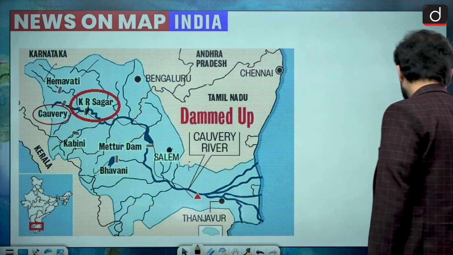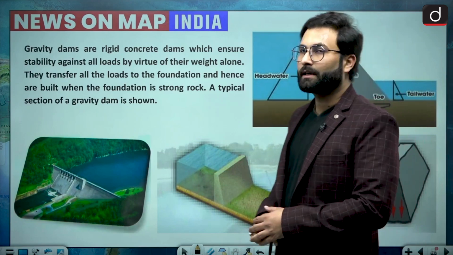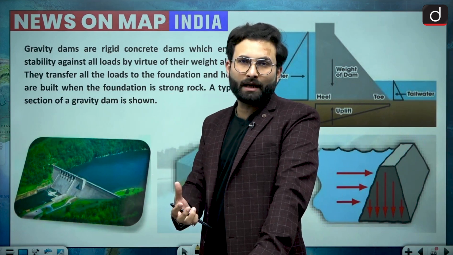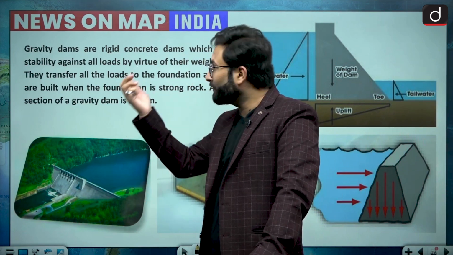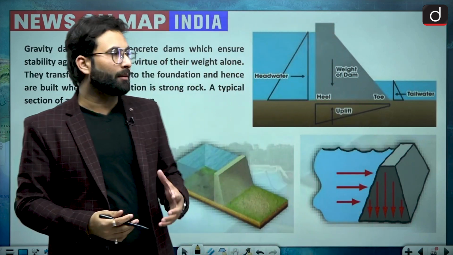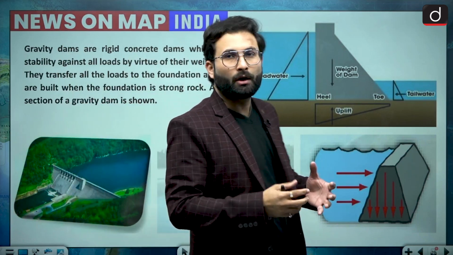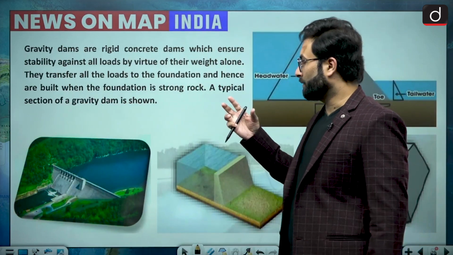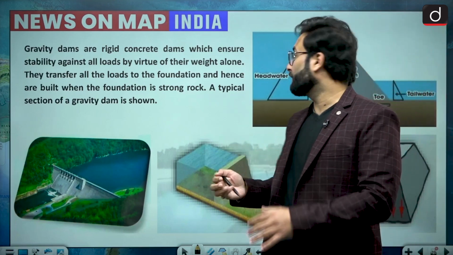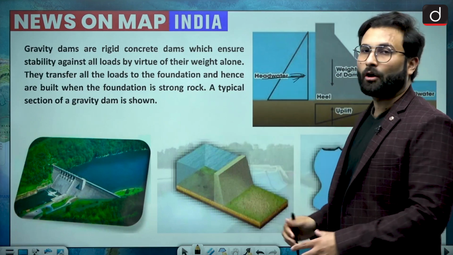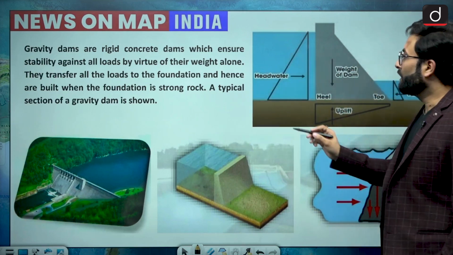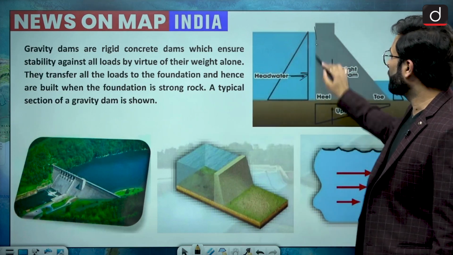Now, when we are talking about gravity dams, as I told you, there was a statement related to the type of dam Krishna Sagar dam is. So it is a gravity dam. Gravity dams are concrete structures which are basically raised to hold the water. By virtue of their weight only, they survive all the force, the hydrological force of the water. So here you can see that when we are talking about a gravity dam, all the forces are acting upon this particular dam, this is the dam.